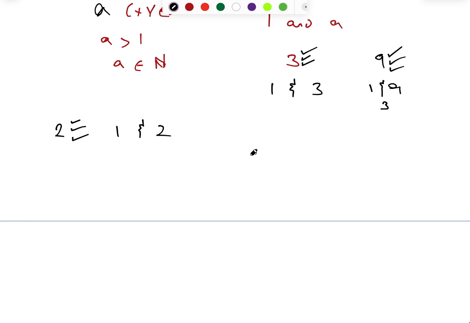Take note of that. By the way, 1 is not a prime number because you must have two distinct divisors. If we say 1 is a prime number, number one, it already fails. It is positive, yes. But is it greater than 1? No, it is not greater than 1. Is it a natural number? Yes. But 1 and itself are not distinct numbers. It already failed the properties because it is not even greater than 1. So therefore, 1 is not a prime number.